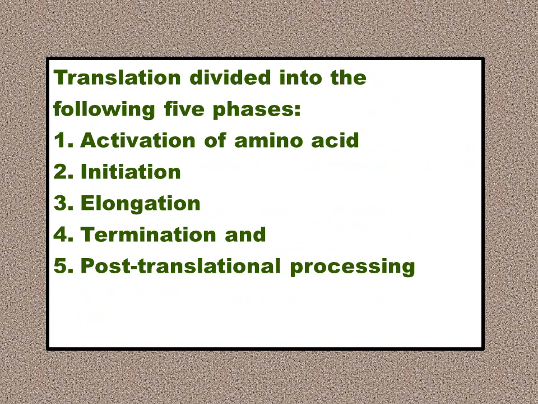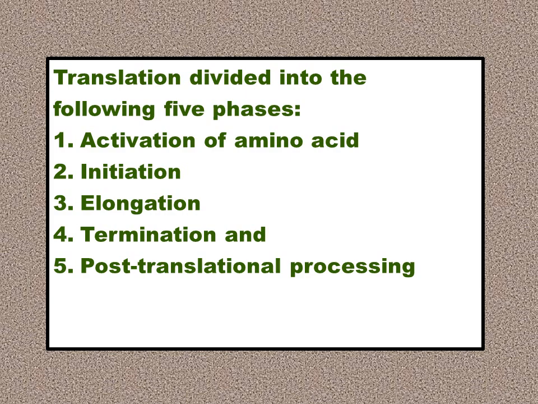Now, translation or protein biosynthesis is divided into 5 steps or 5 phases. First one is activation of amino acid. Second, initiation. Third, elongation. Fourth, termination. And fifth, post-translational processing, or it is also known as post-translational modification.